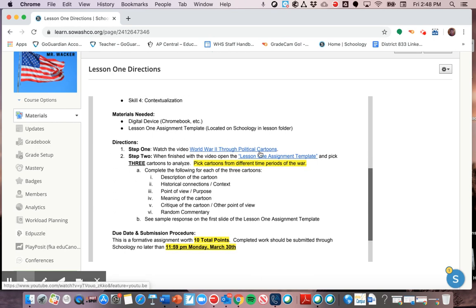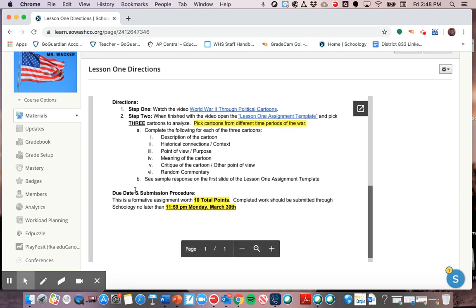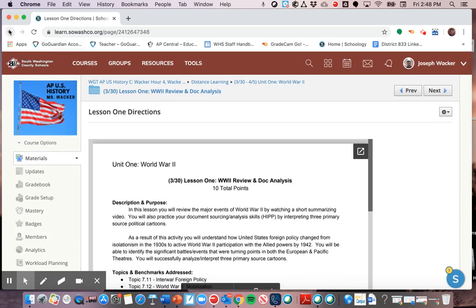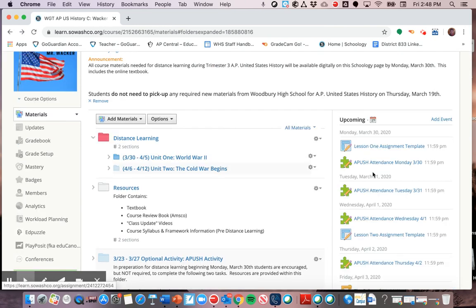You'll find hyperlinks in the directions. So instead of having to go back to the Schoology page, you can just click on this and it'll bring you to the videos or to the assignments you need to complete. And at the very bottom, you'll see when the assignment is due. This one's due at 11:59 p.m. Monday, March 30th, and it's worth 10 total points. So I'm going to go back here. And that due date is also posted, like always, on the feed on the side here. So 11:59 p.m. for that first assignment.